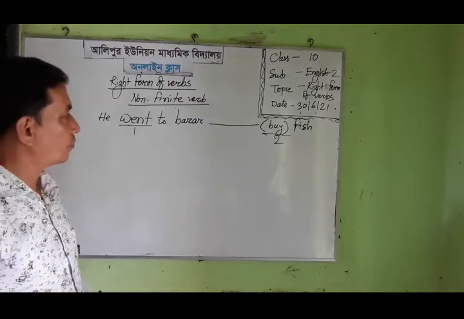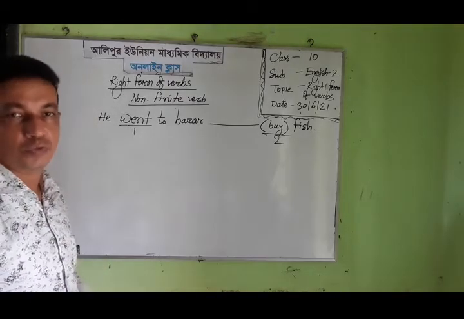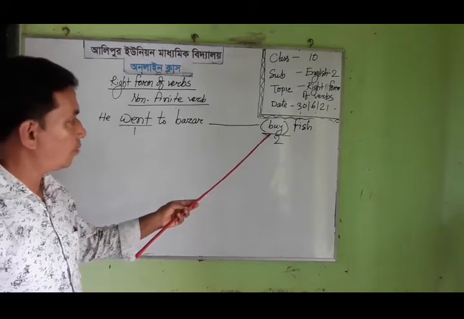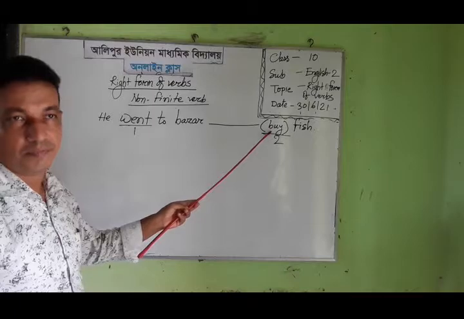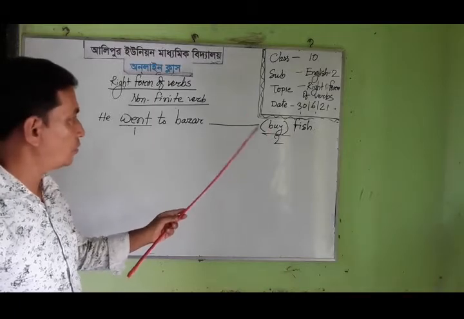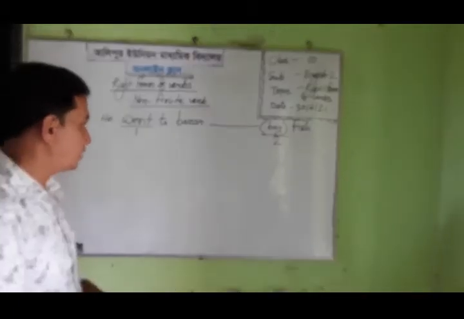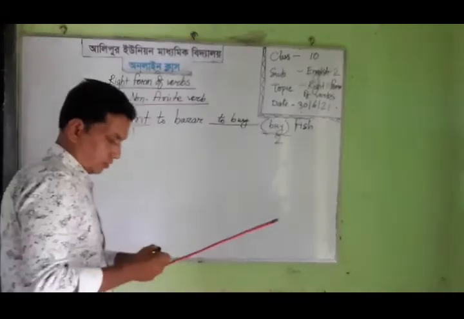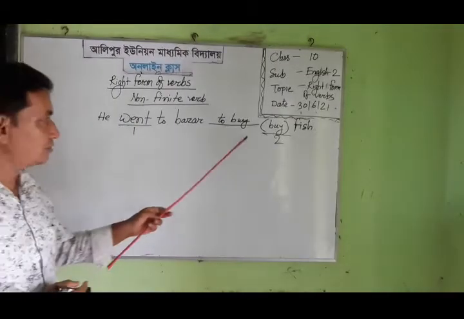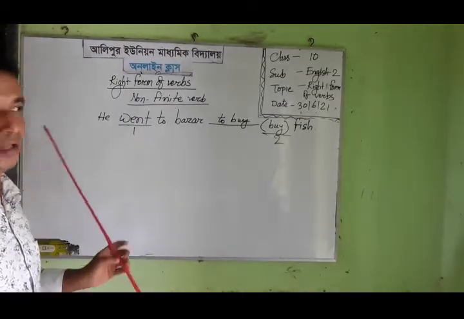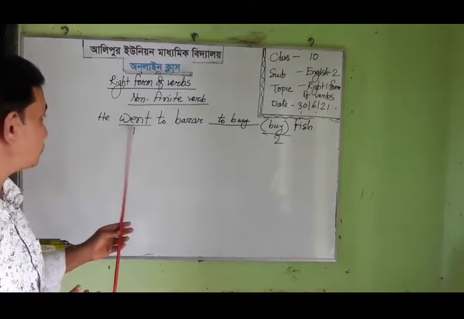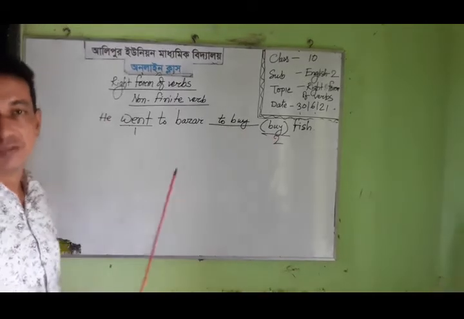Then which kind of form do we have to use? In this sentence, buy is a non-finite verb, and we must add to before buy, because buy indicates the purpose of the subject. Why did the subject go to the bazaar?